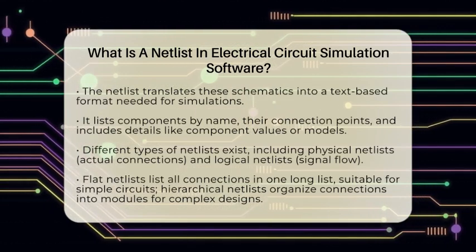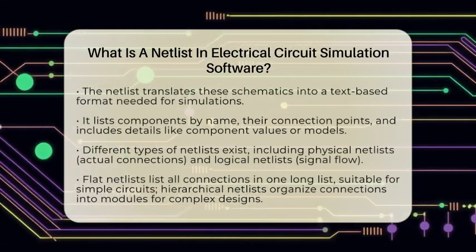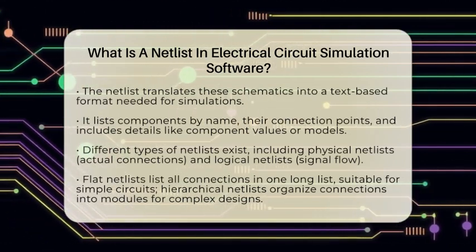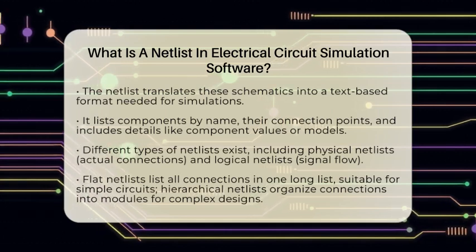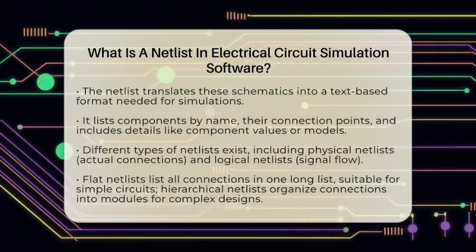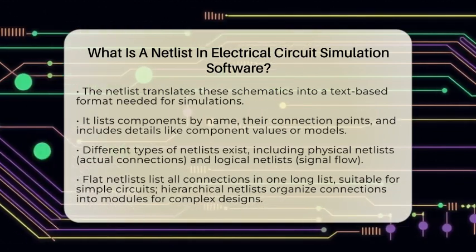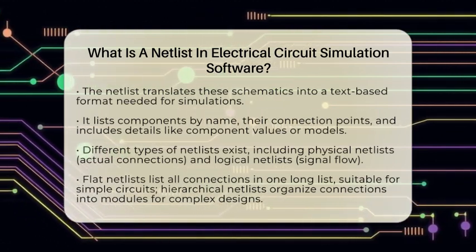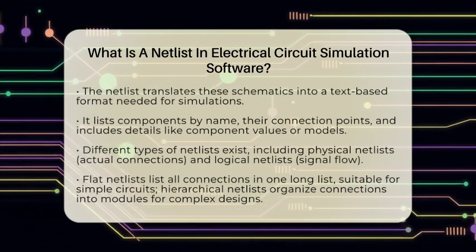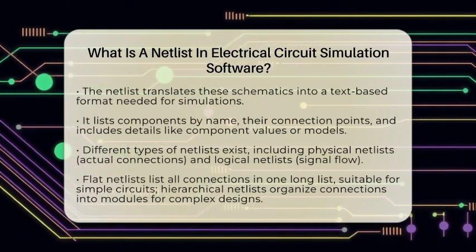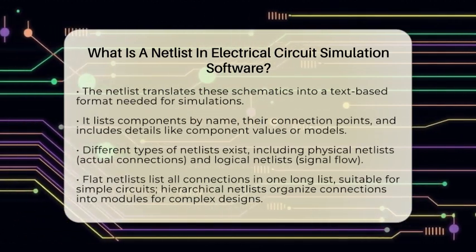It translates the visual schematic into a structured text file that lists each component by name, along with the nodes they connect to. It also includes details like component values or models, which help the software predict how the circuit will perform in real life. Different types of netlists exist depending on what they're used for.